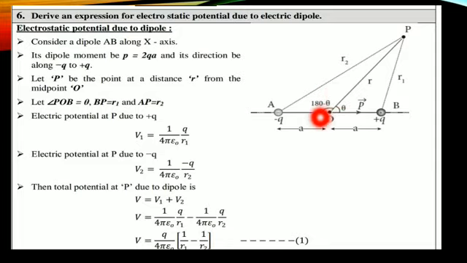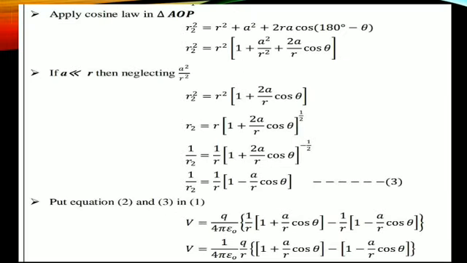If you are taking this triangle, applying cosine law, what is the formula? R2 square is equal to A square plus B square plus 2AB cos theta. Based on that formula, R2 square is equal to R square plus A square plus 2RA cos theta. Theta here, what will come? 180 minus theta.